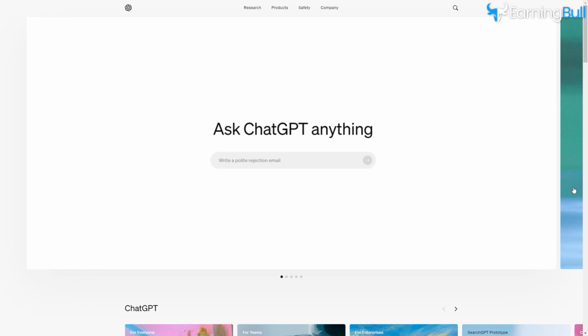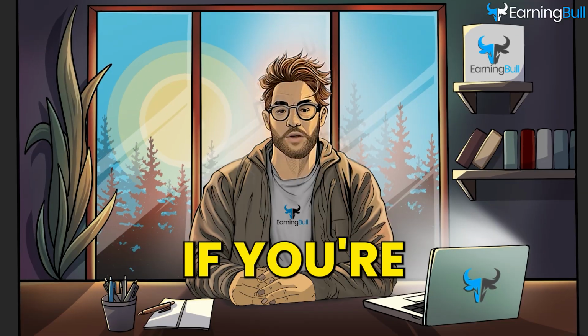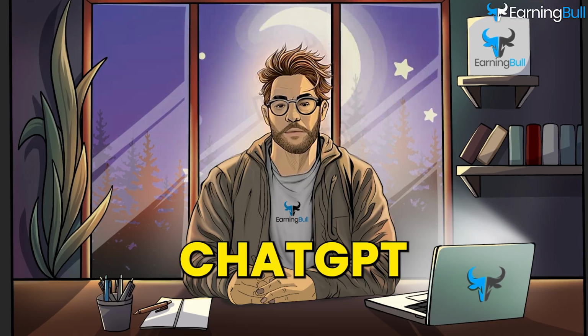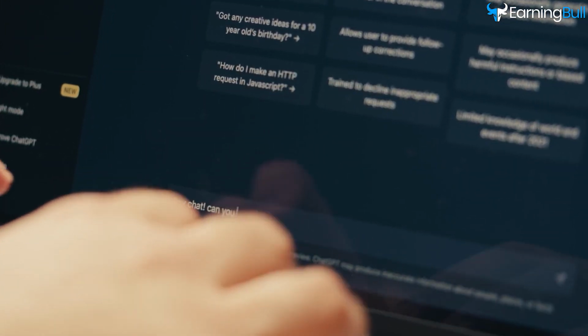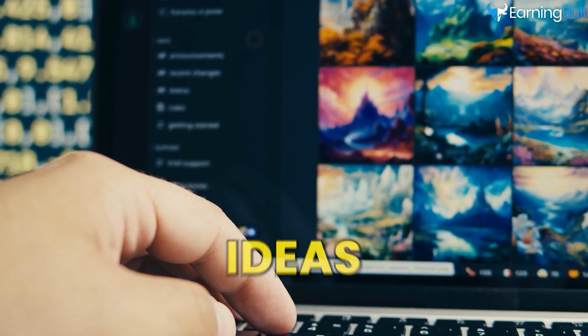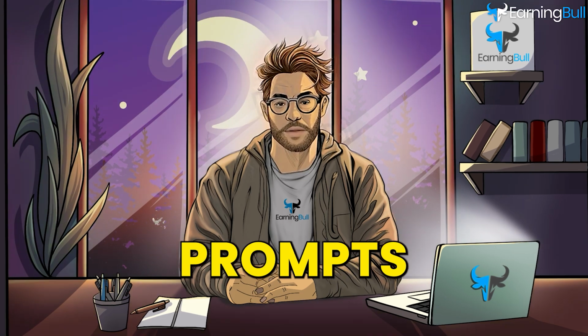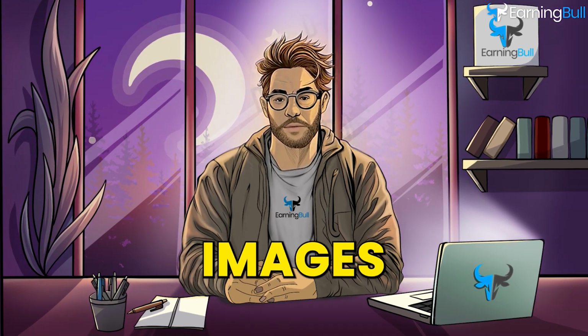The first step in this method is generating image prompts using ChatGPT. If you're not familiar with ChatGPT, it's an AI that can help you create all sorts of content, from writing articles to generating creative ideas. But here's the twist. We're going to use it to create image prompts that will be turned into money-making images.